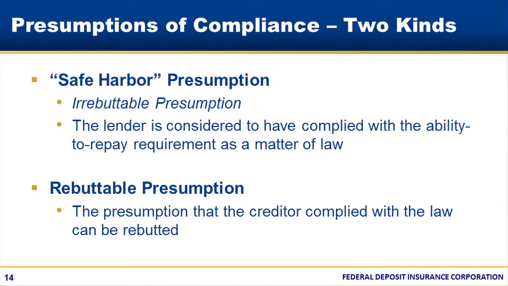The rebuttable presumption QM is what it sounds like. While there is a presumption that the creditor complied with the ability to repay requirement, that presumption can be overcome. You may already be familiar with the rebuttable presumption. The prior higher-priced mortgage loan ability to repay rule offered creditors a way to create a rebuttable presumption, but there was no safe harbor prior to these new rules.